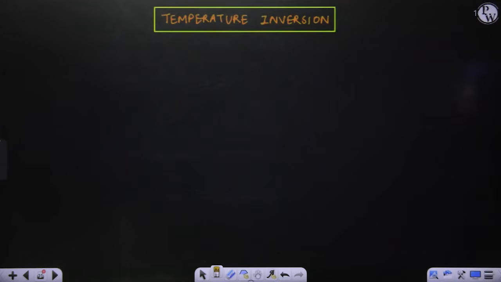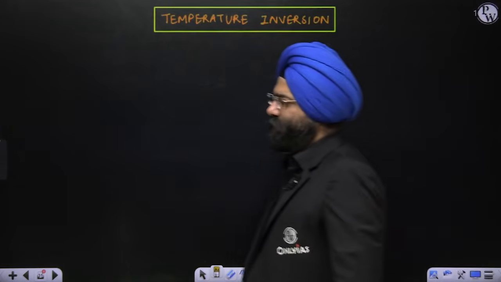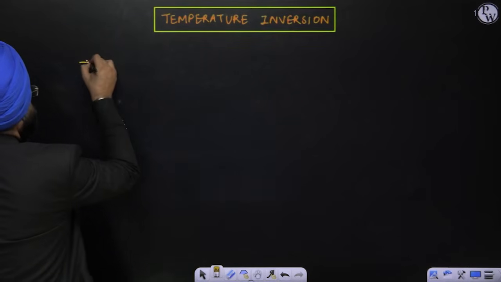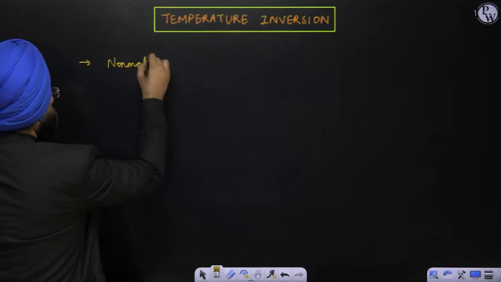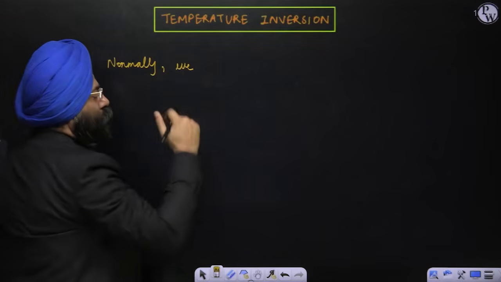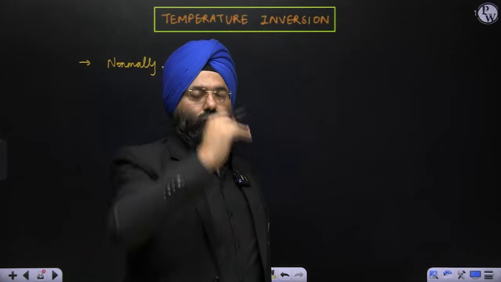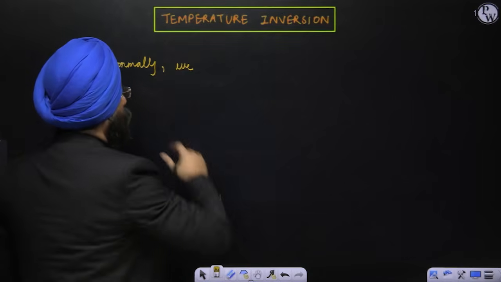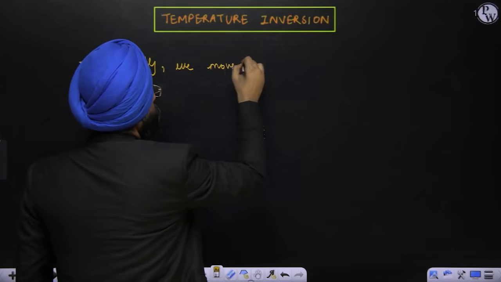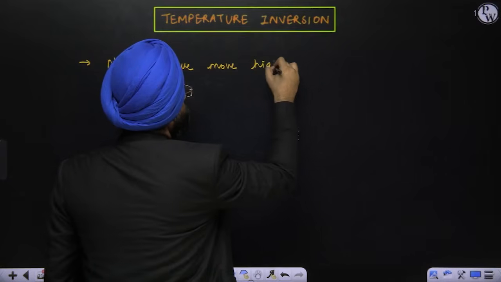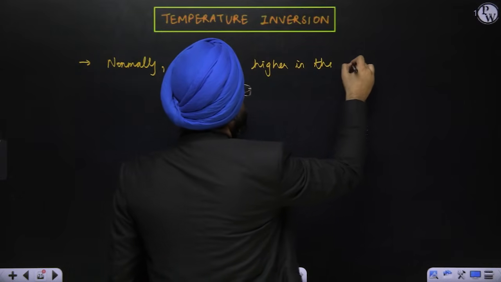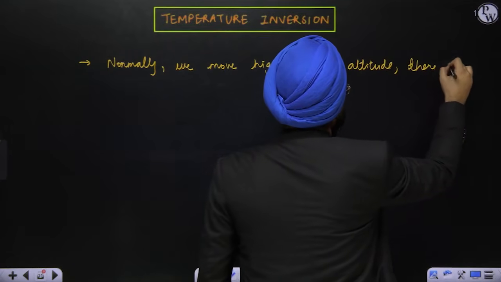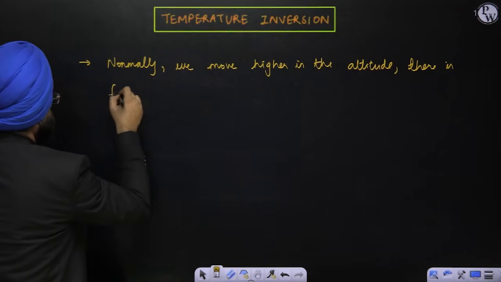Clear? Okay. Next comes temperature inversion. Please understand, a very simple and the last topic that we are doing here. Normally, when you move higher in altitude, what will you see? The temperature will decrease. Leave the temperature inversion topic for 2 minutes. Normally when you move higher in the altitude, there is a fall in temperature, right? Fall in temperature.